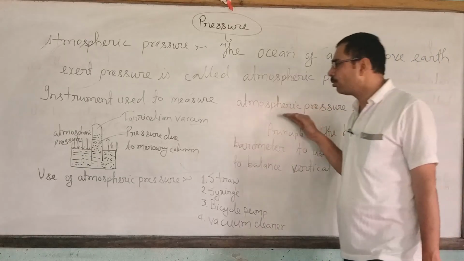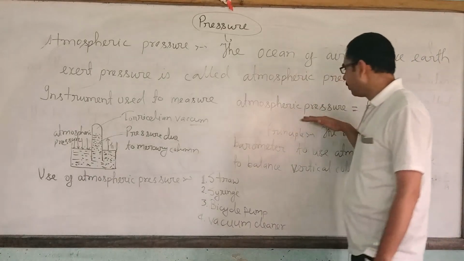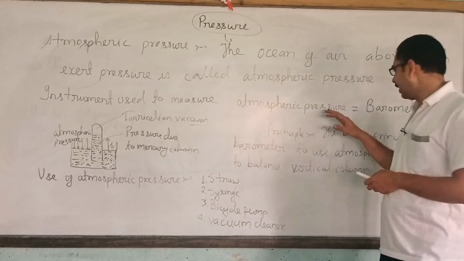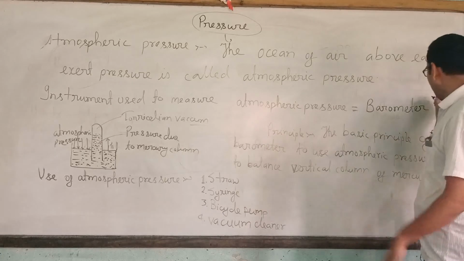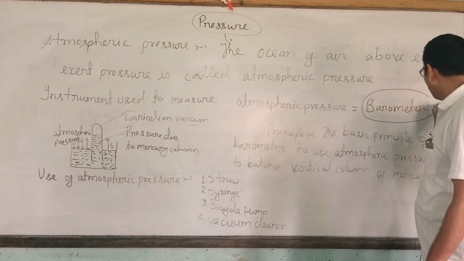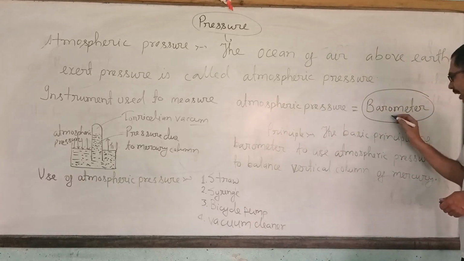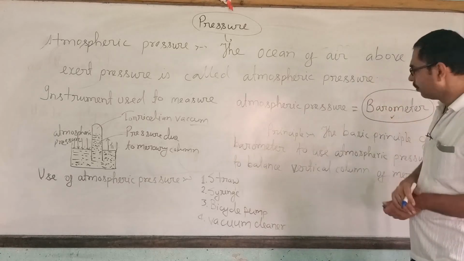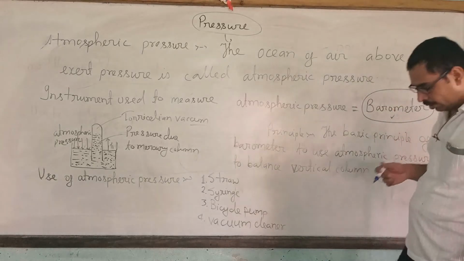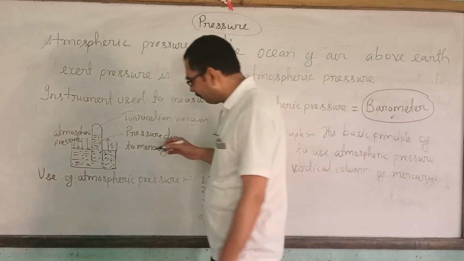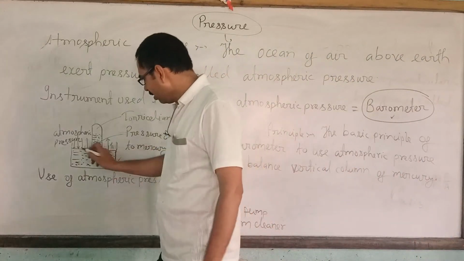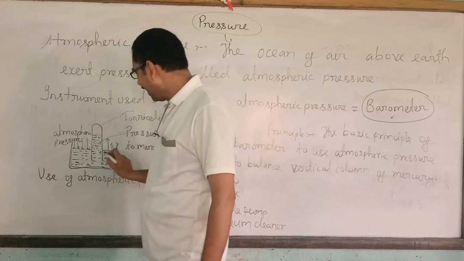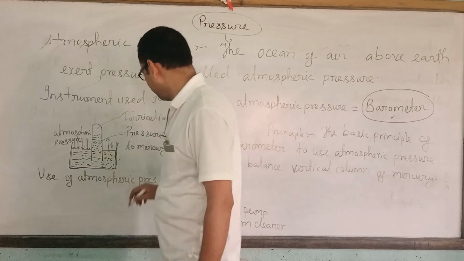And what is the instrument used to measure atmospheric pressure? How can that pressure be measured? It can be measured with a special instrument called a barometer. Let's see this diagram. This is a container, and that container contains mercury.